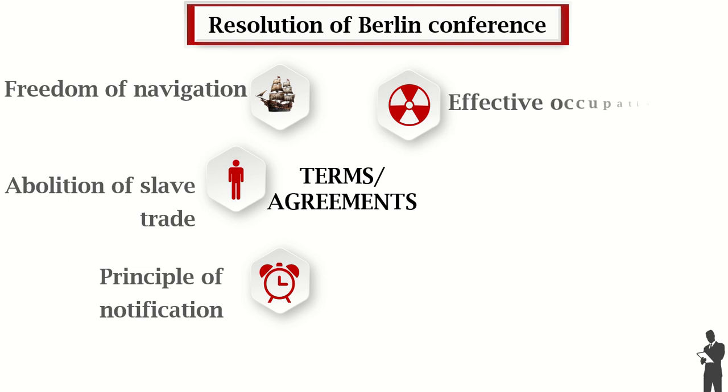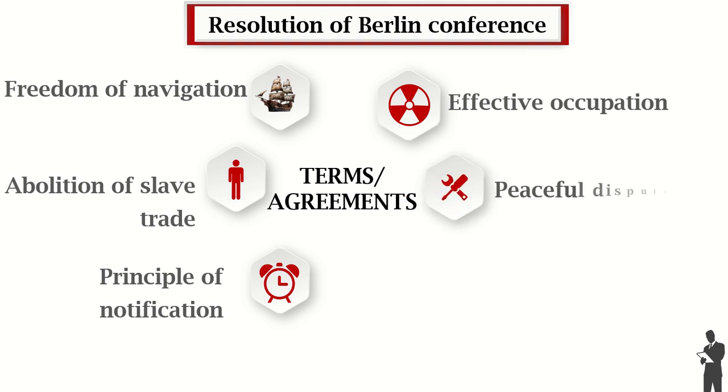Another one, they agreed on effective occupation. Once you got your colony, make sure you exploit it deeply, to the maximum level, and make sure you get everything that colony has. If it is minerals, make sure you exploit those minerals intensively. If it is land, make sure you occupy big land and cultivate it intensively. The same with water, and the same with human labor. If your colony had enough human labor, make sure you exploit that labor intensively. Why? To maximize profit.